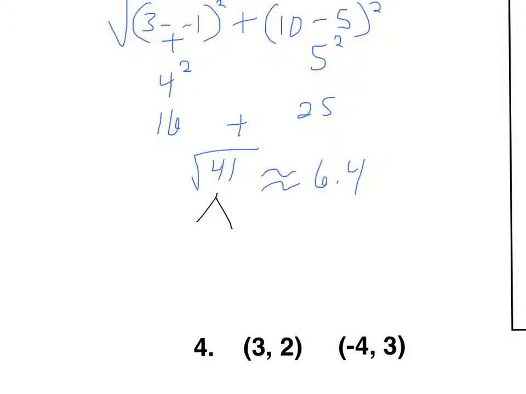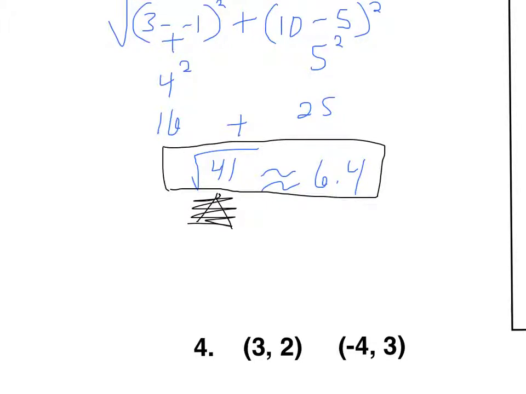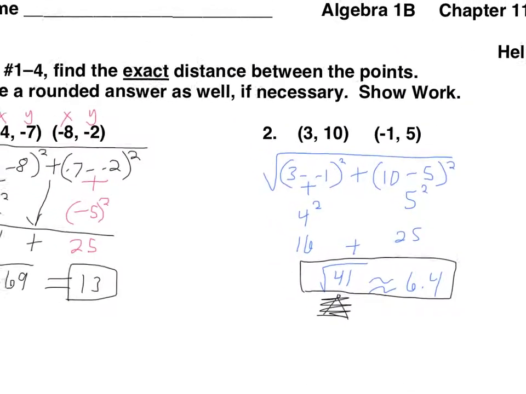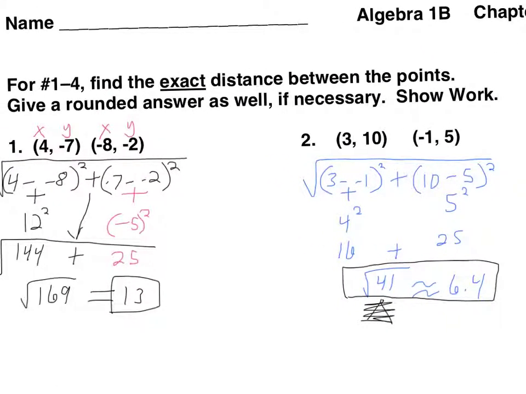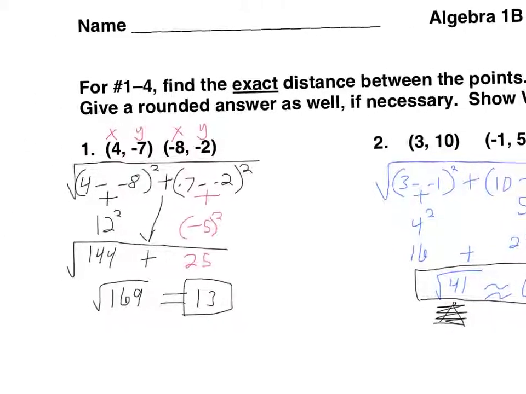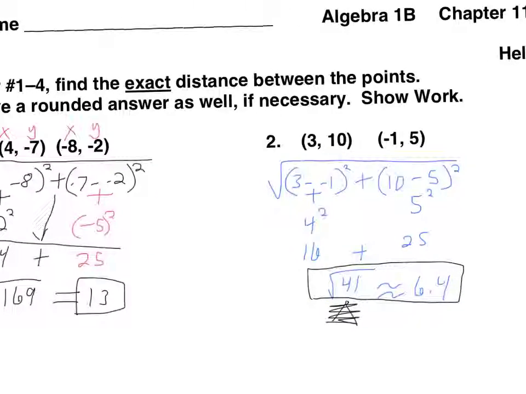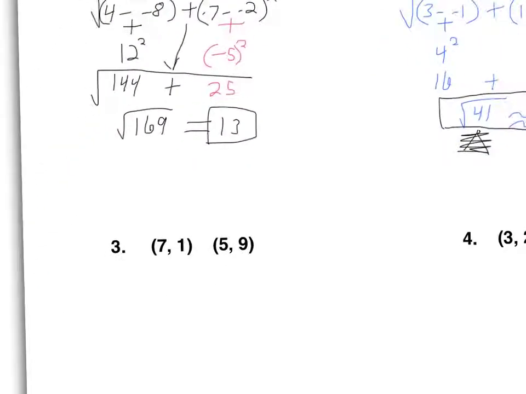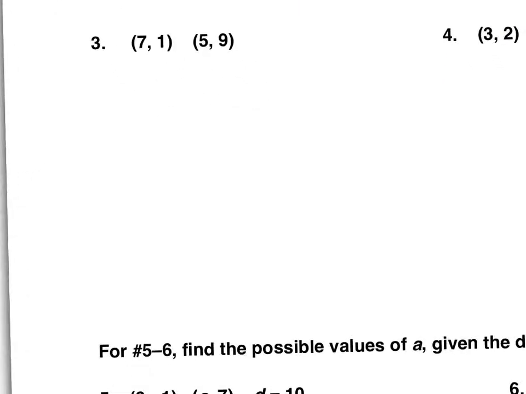It actually turns out that 41 doesn't divide by anything except 1 and itself. So the exact answer is radical 41, and the rounded answer is 6.4. And as the directions say, find the exact distance, and if you need to round, give a rounded answer as well if necessary.